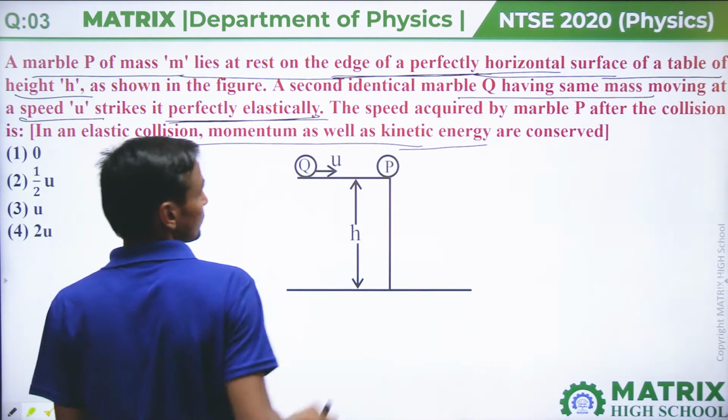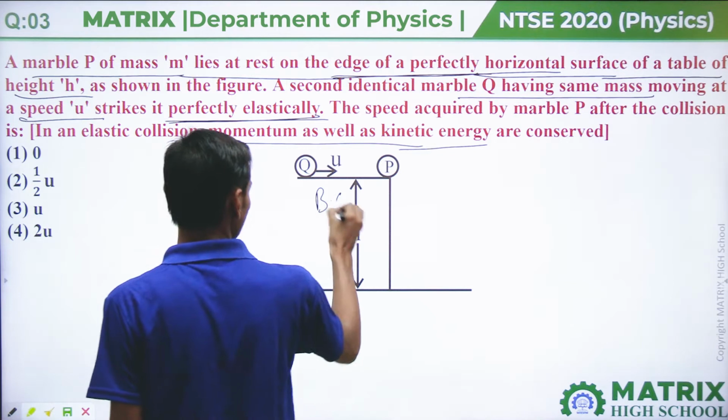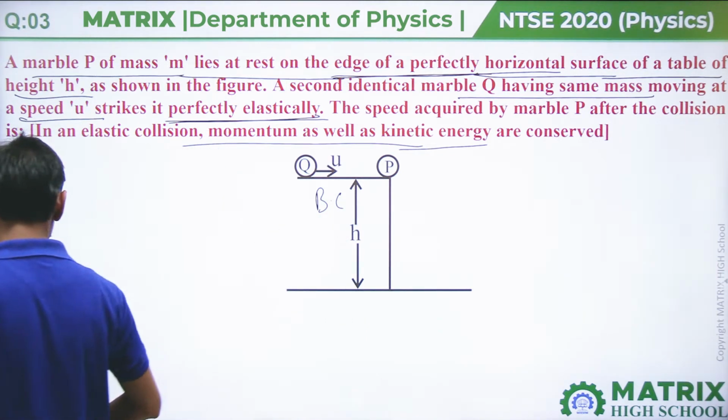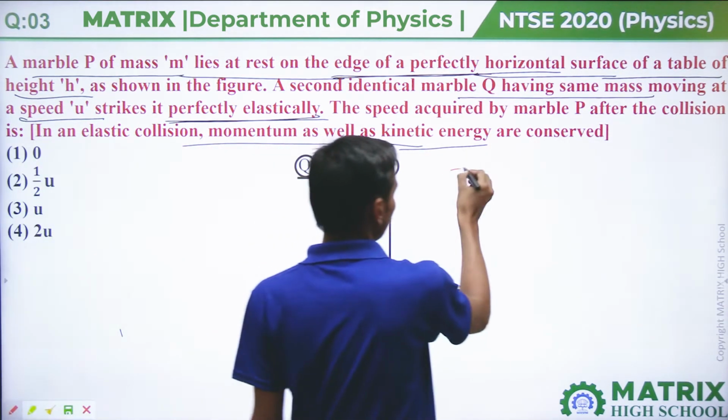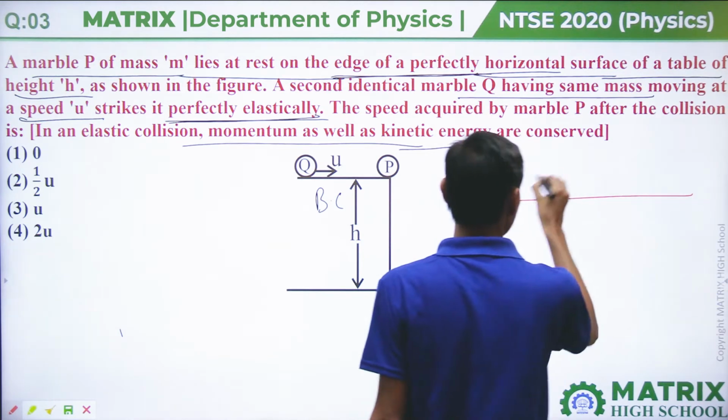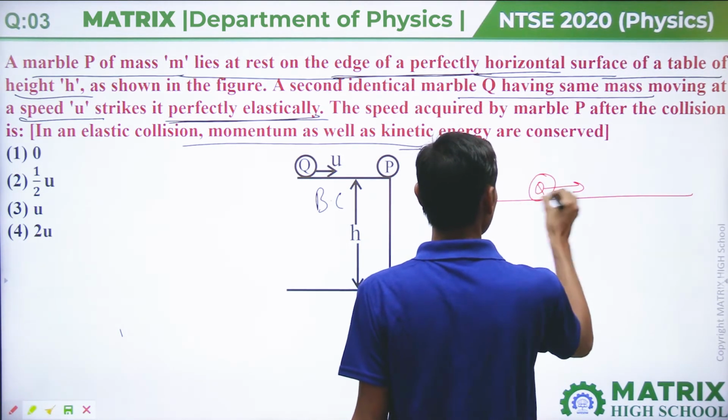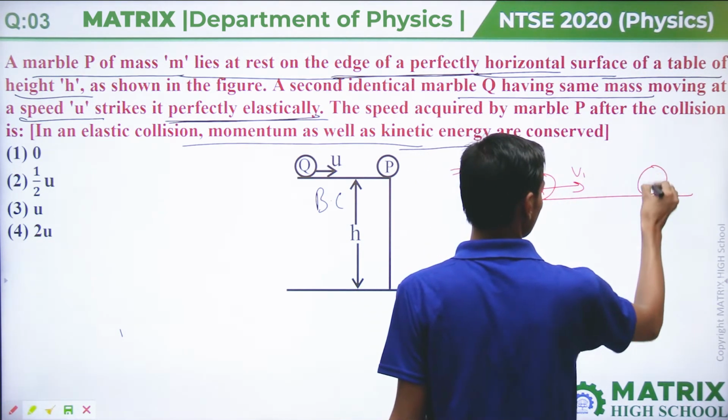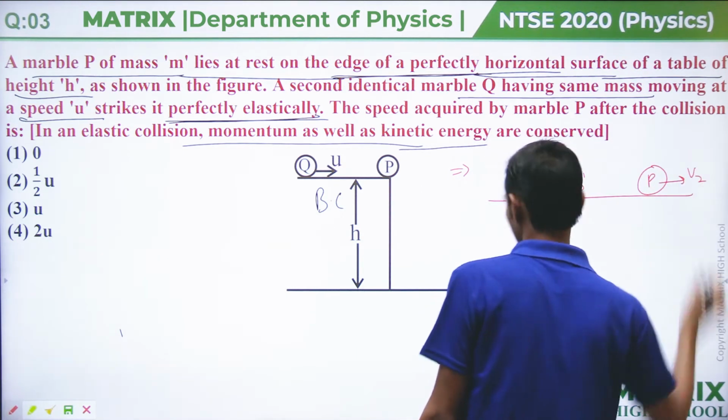This is before collision. So if we make the diagram after collision, then this will be Q having velocity v1 and this is P having velocity v2.